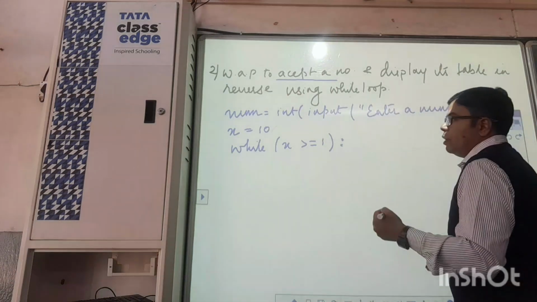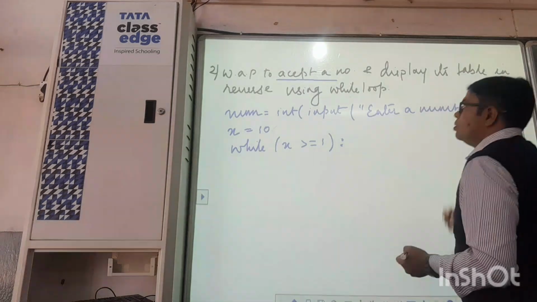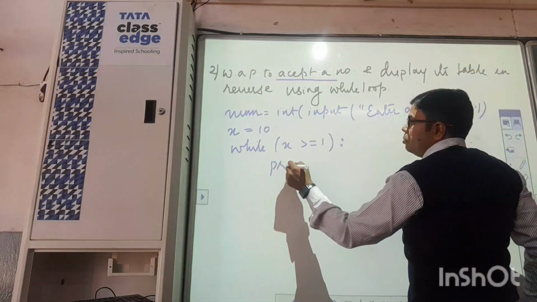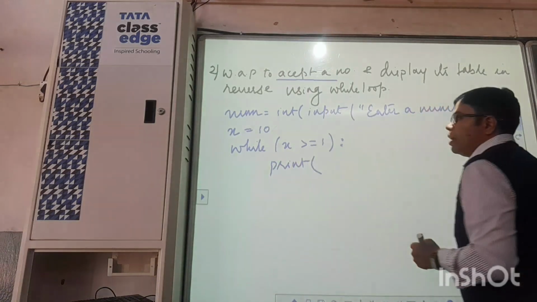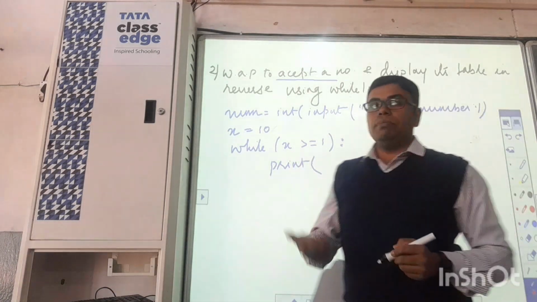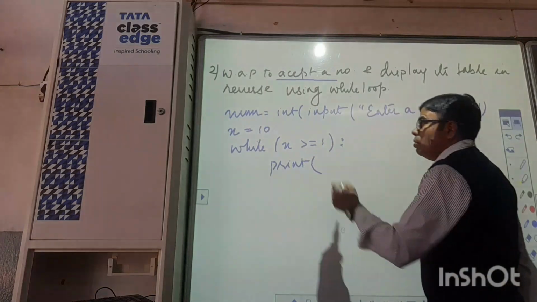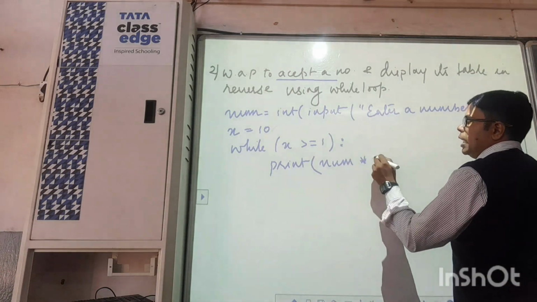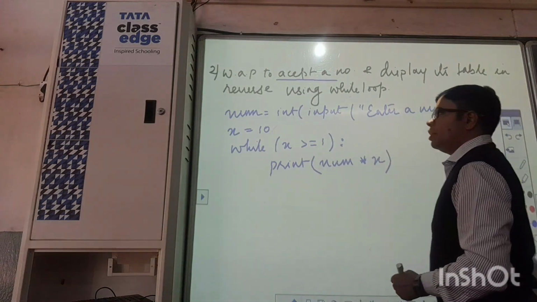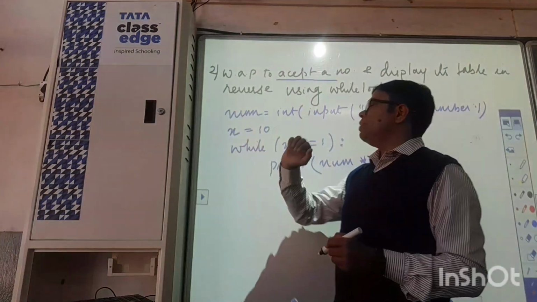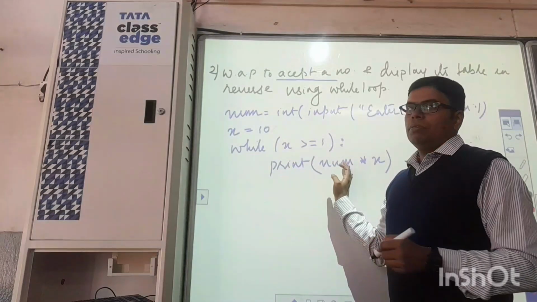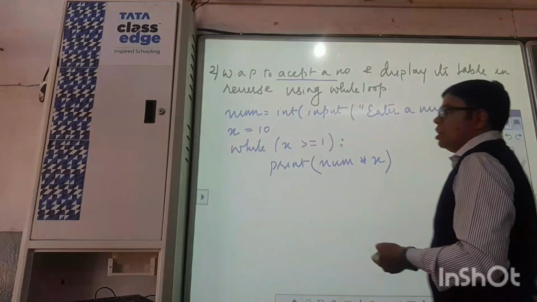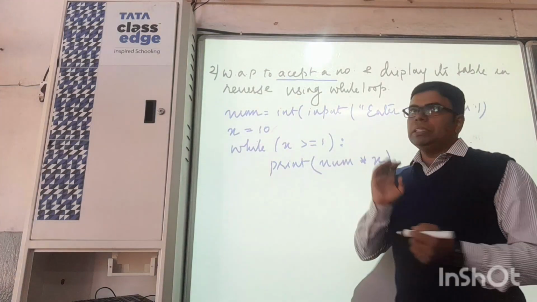Okay. Now what do you want? Print. What do you want to display? The table. A print statement you will require. When you have to display num into x, print num into x. Let's say if the number is 5, then 5 into 10, what should it give? 50 for the very first time. Which part of the loop is still missing over here?